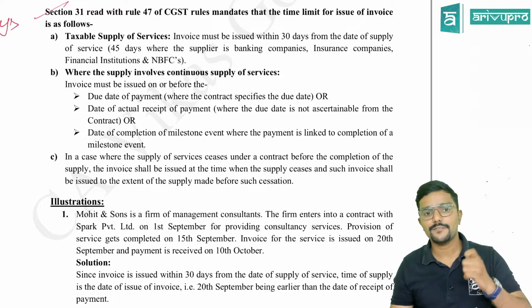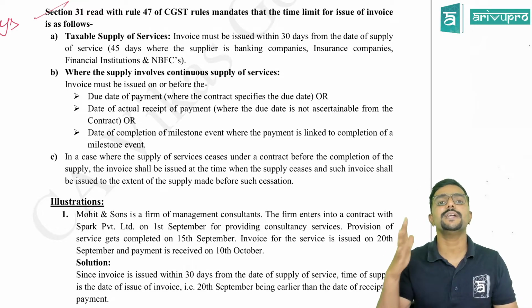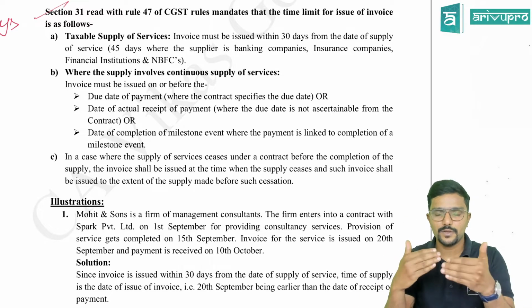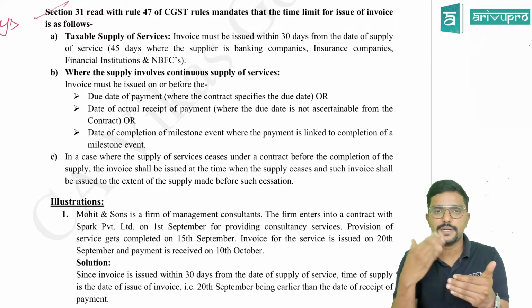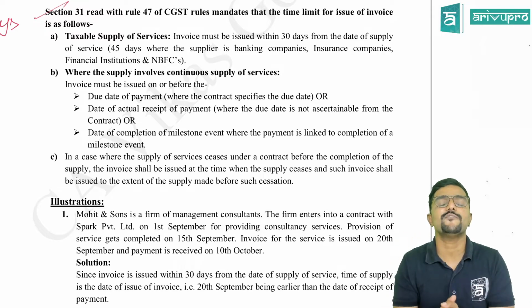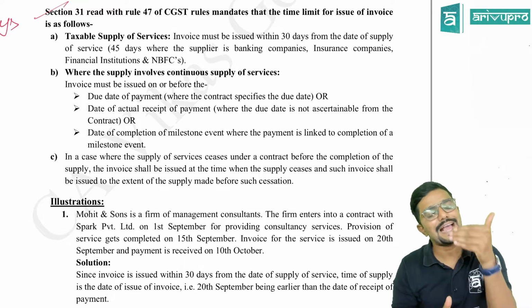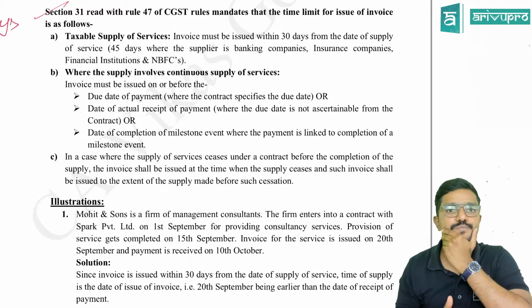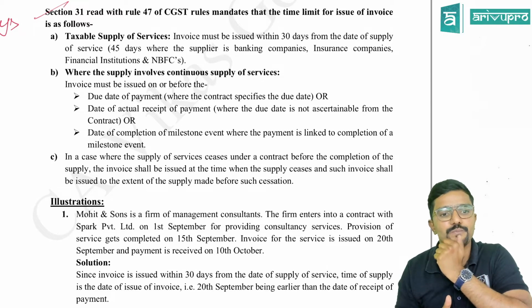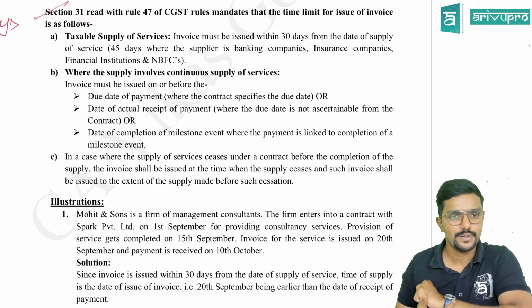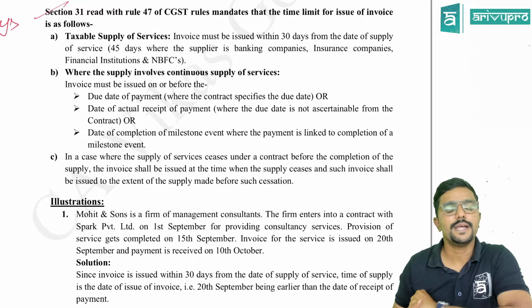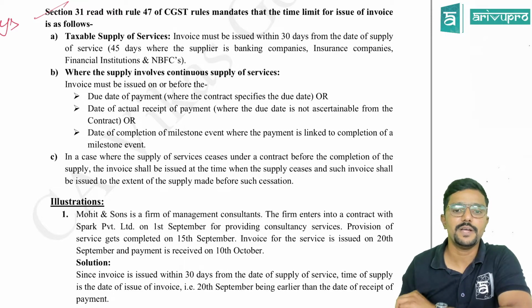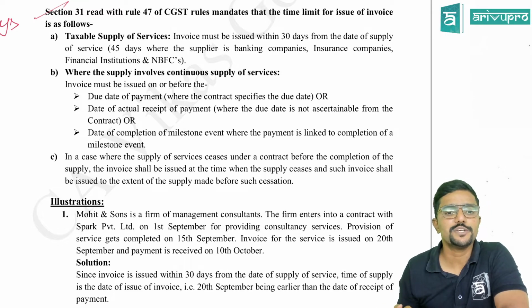Then date of actual receipt of payment, where the due date is not ascertainable. So in the contract between the recipient and supplier, there is no due date of payment. In that case, take actual date of payment as the due date to issue invoice. Next, or date of completion of milestone event, where the payment is linked to completion of milestone event.